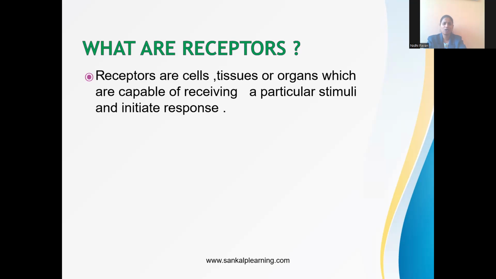So the organs or tissues receive the stimulus and react to it to start the response. If I see the snake, the signal will go to my brain, and then I will escape from that place. Escaping is a response. Seeing the snake is the stimulus. The signal is passed by seeing it, that is, the eye is a receptor.